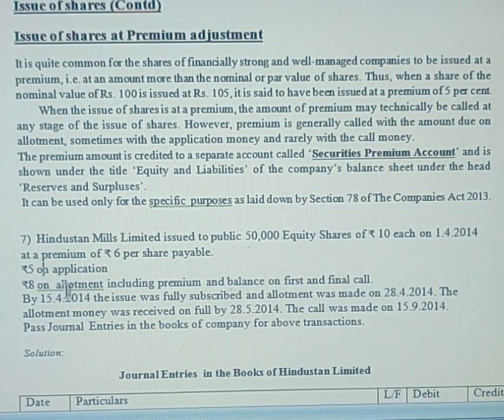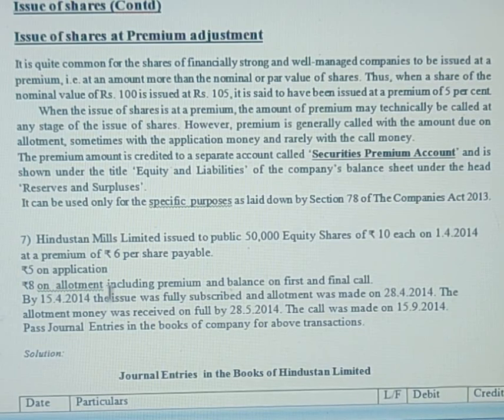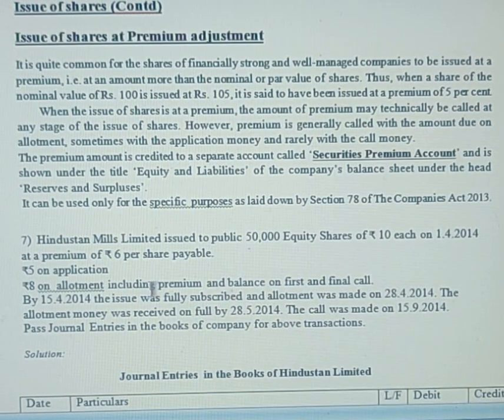So what will be the next stage? That is the allotment stage. In the allotment stage, they're collecting rupees 8. That is what they're trying to tell us here. After allotment, there is one important statement here. Go through that: rupees 8 on allotment including premium. This is one important adjustment that we are seeing here.